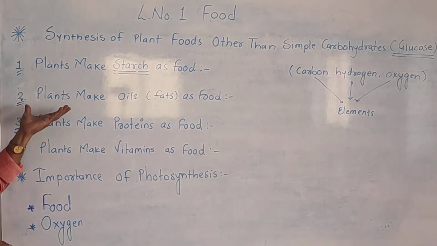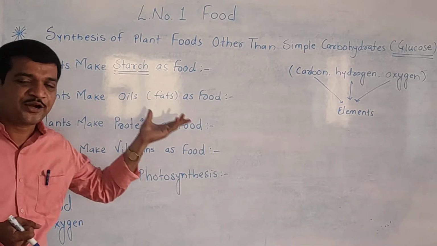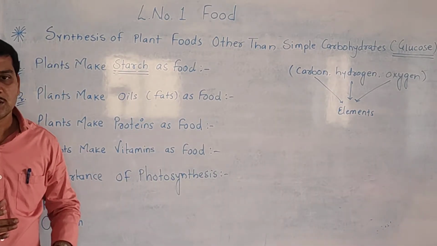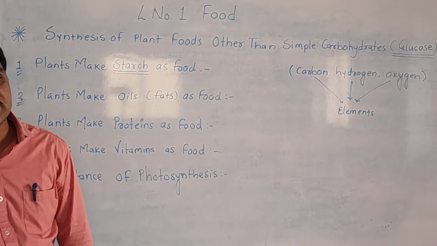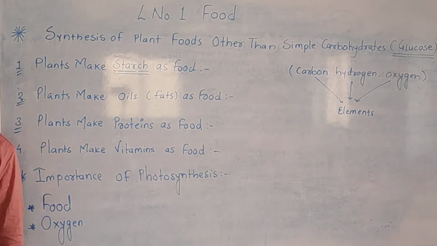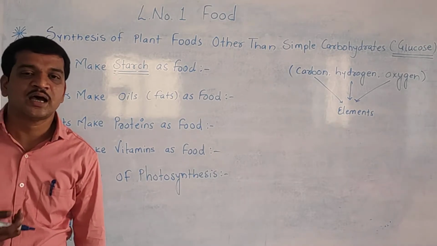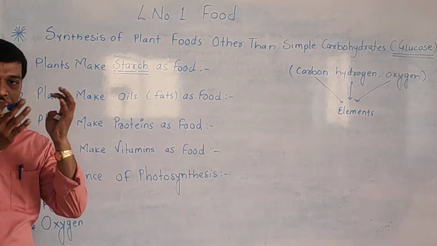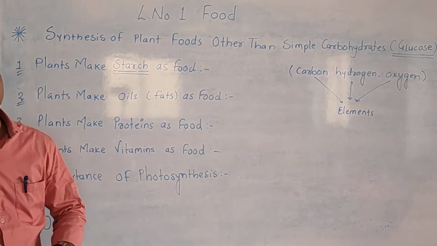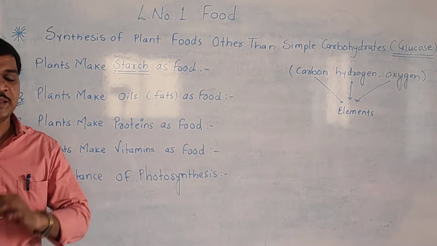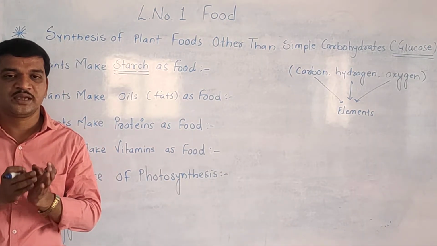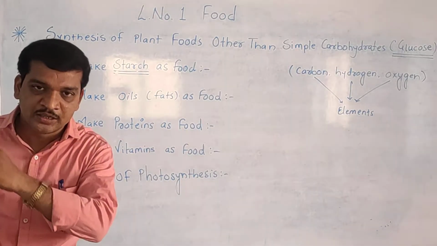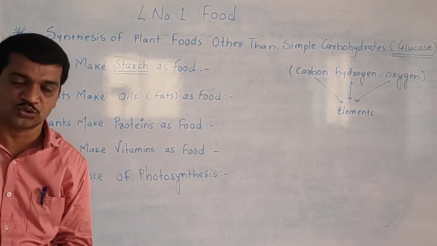So how do these plants get the nitrogen for making proteins? There are some bacteria present in the soil. They absorb the atmospheric nitrogen and convert it into the compound of nitrogen, that is called nitrates. And these nitrates dissolve in water and are absorbed by the roots.